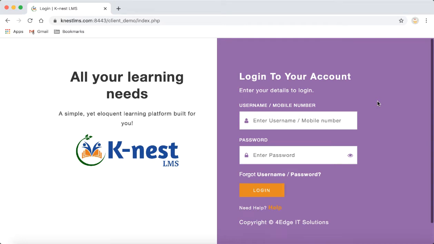An LMS is nothing but a platform for digital learning. With KNest LMS being very simple and easy to use, it caters to all your learning needs. Now let me log in with the demo user ID. I am logging into this KNest LMS as a client or a learner.